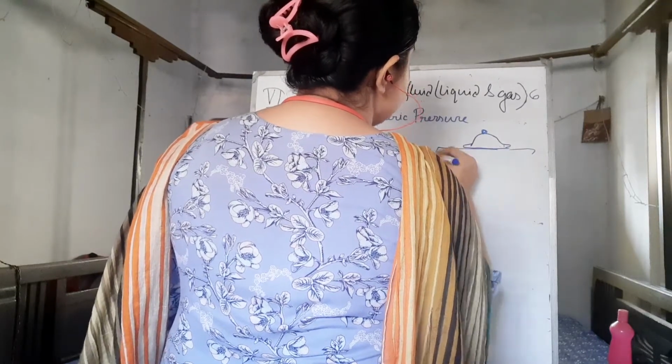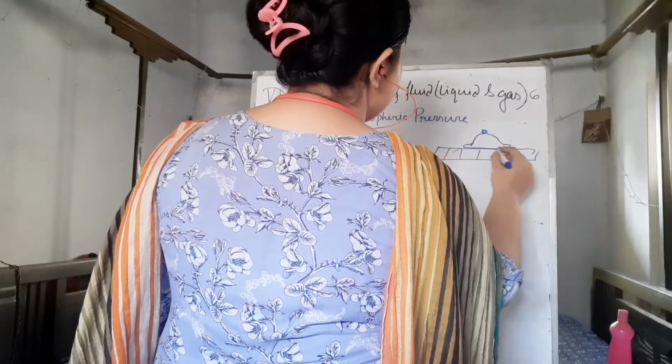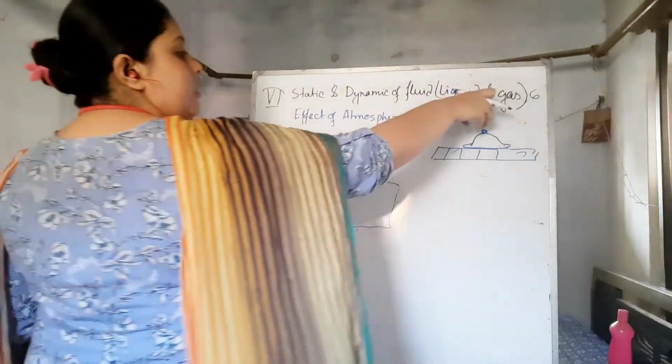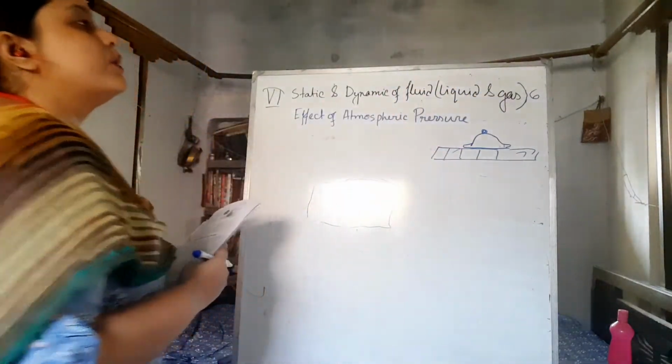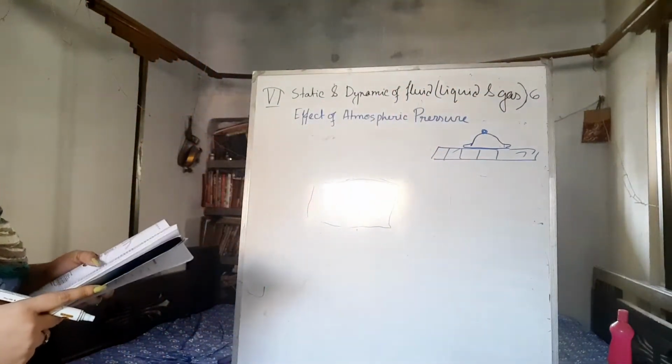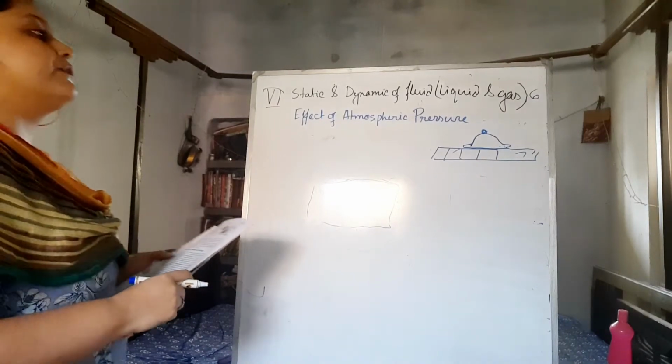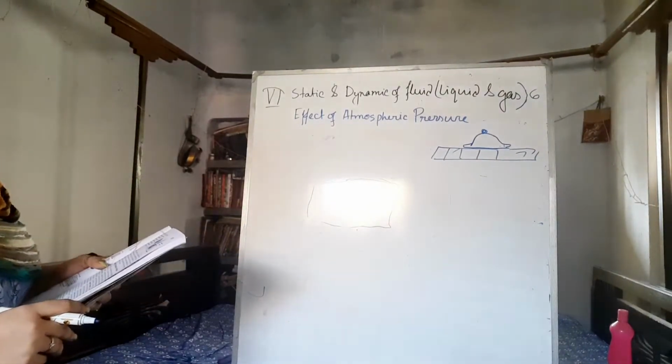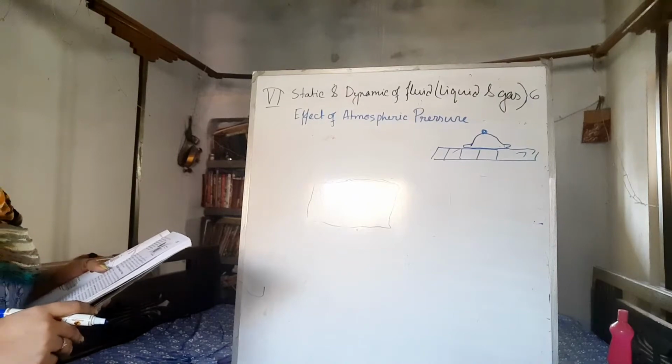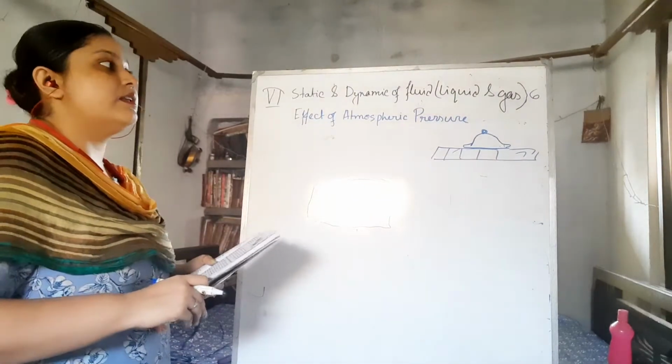It can easily attach to the surface, but we have to hold it and pull it back. So this is the effect of atmospheric pressure. By this we can easily demonstrate that atmospheric pressure is here and it acts on everything.